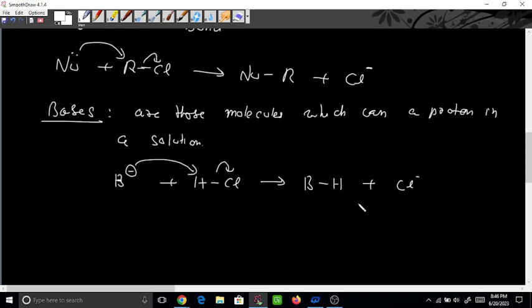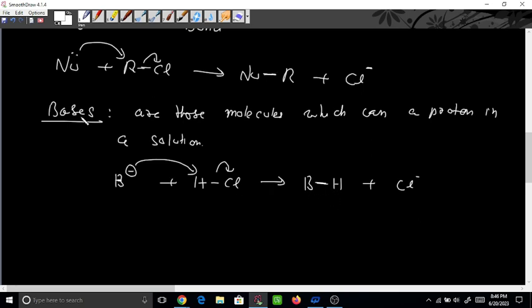So here we can see that the reaction is somewhat similar. Here also this electron is used to generate one sigma bond. Here also this negative charge lone pair is used to generate a sigma bond. Got it? Can you see that similarity here? The similarity is both have generated one sigma bond. Here also one sigma bond, here also one sigma bond.